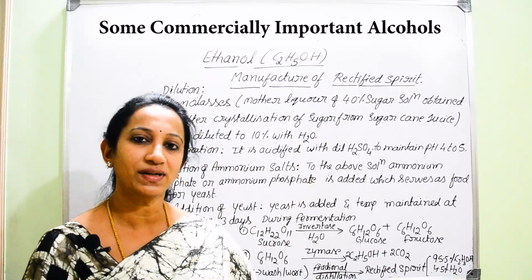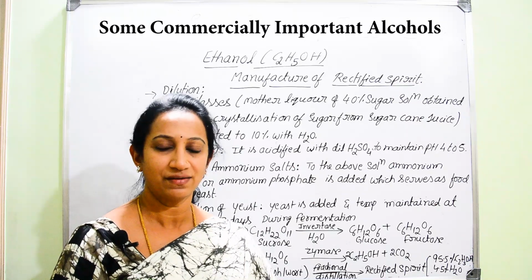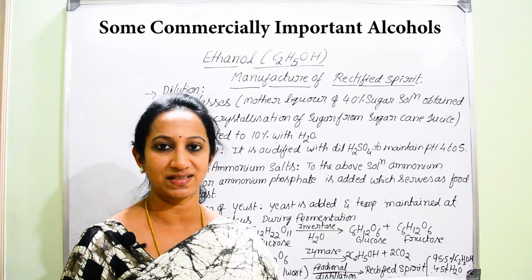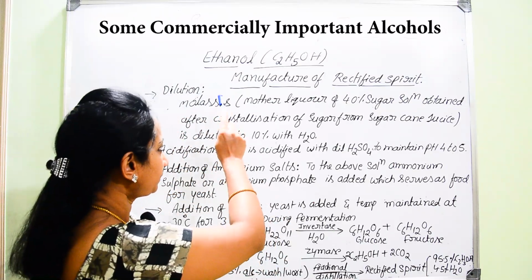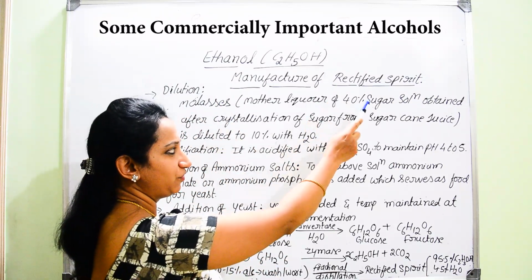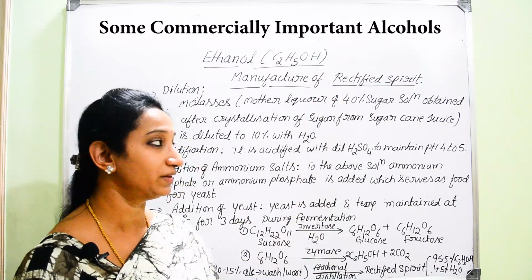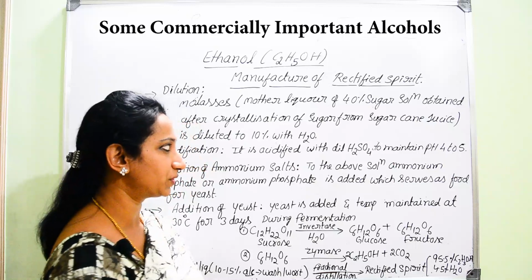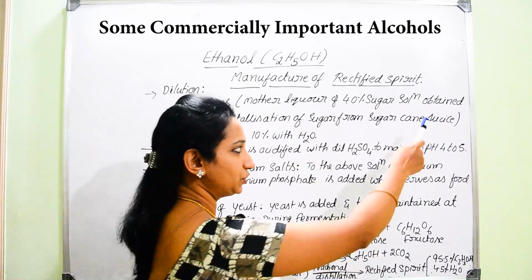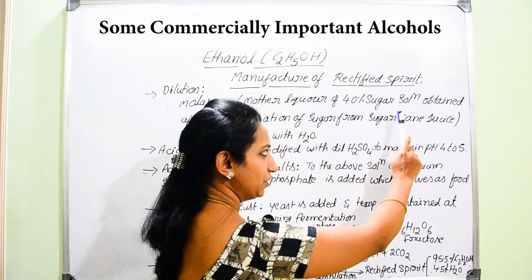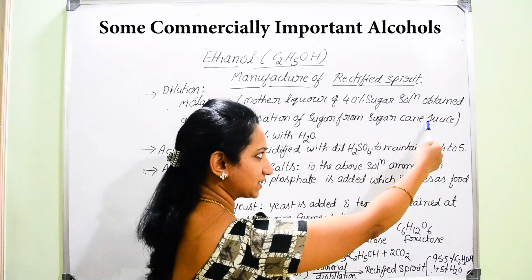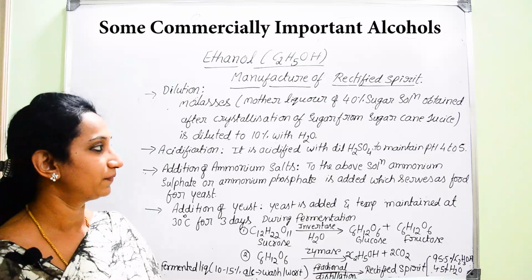So that is one of the important components, which is called molasses. So which is the important component we have to start with for the manufacture of rectified spirit? That is molasses. So what is molasses? It is the mother liquor of 40% sugar solution which is obtained after the crystallization of sugar from the sugar cane juice, that is during the manufacture of sugar. From where do you get that sugar? That is actually extracted from the sugar cane.